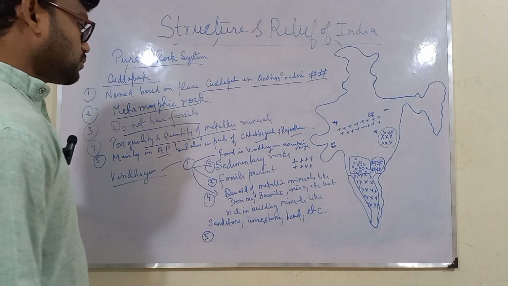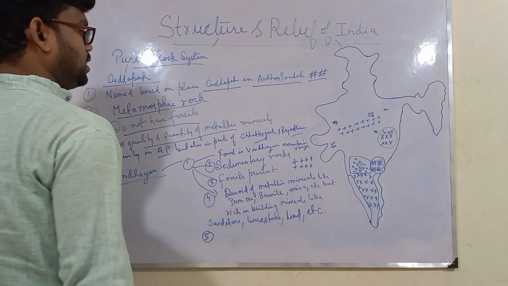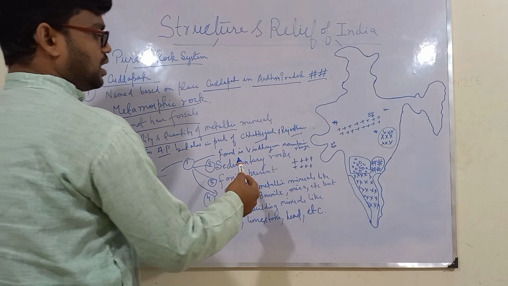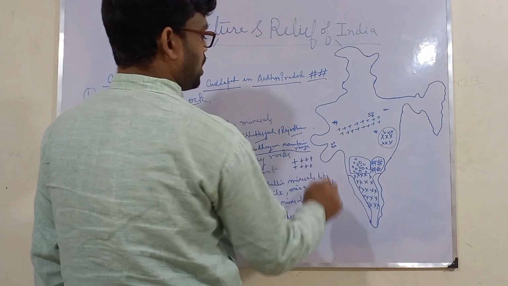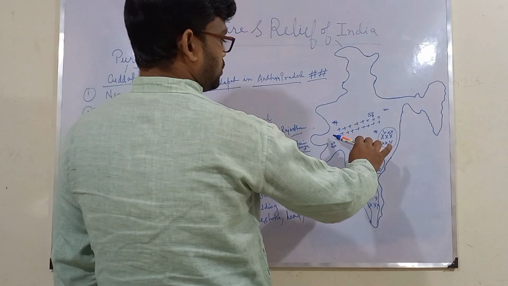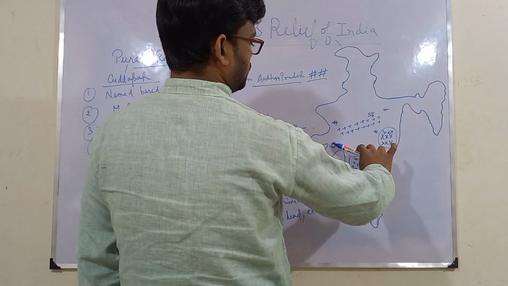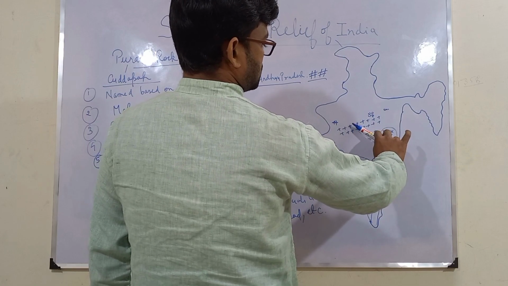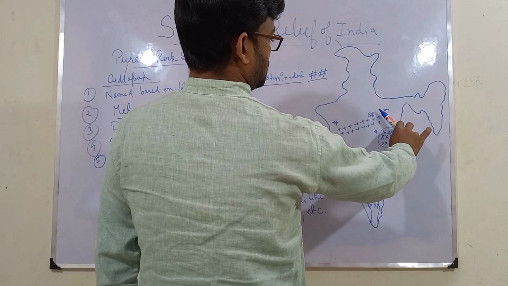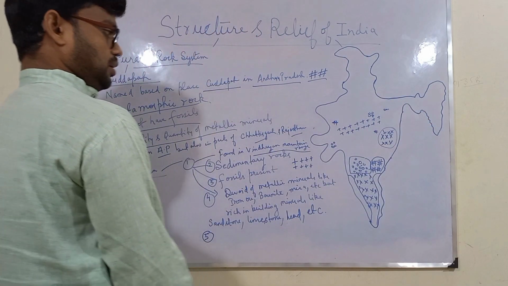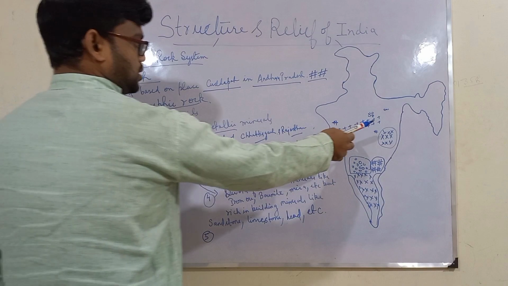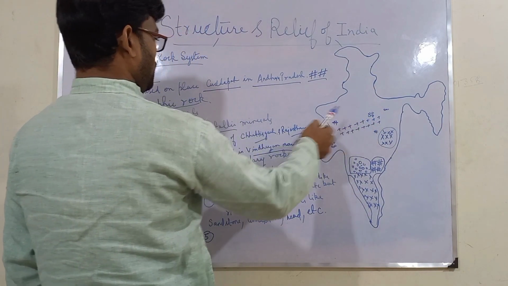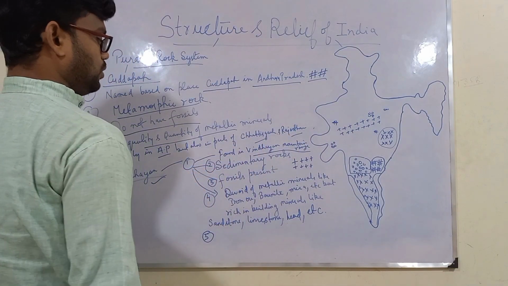Now what are the special points about Vindhyan rock? This name has been given because these are mainly found in the Vindhyan mountain range. Where is this Vindhyan mountain range? It is located here. The Vindhyan mountain range generally covers parts of Gujarat, Rajasthan, Madhya Pradesh, Uttar Pradesh, Chhattisgarh, Jharkhand and Bihar. So I've tried to mark this on this rough sketch of India. This is the place or location where these Vindhyan rocks are found.